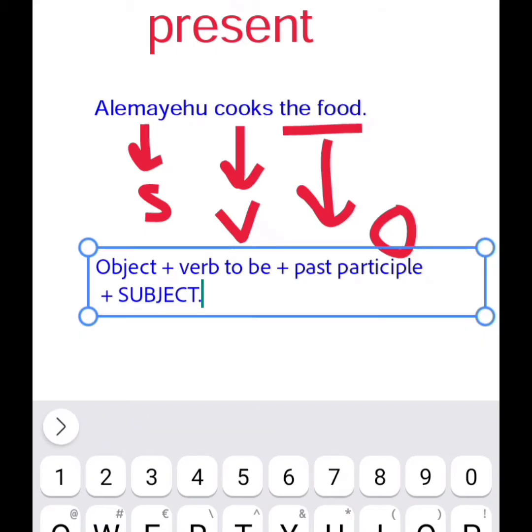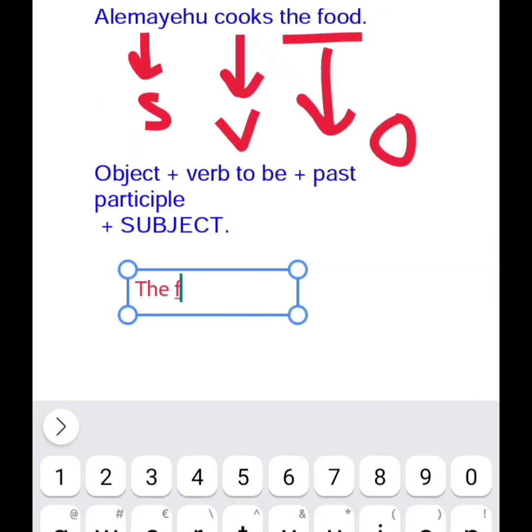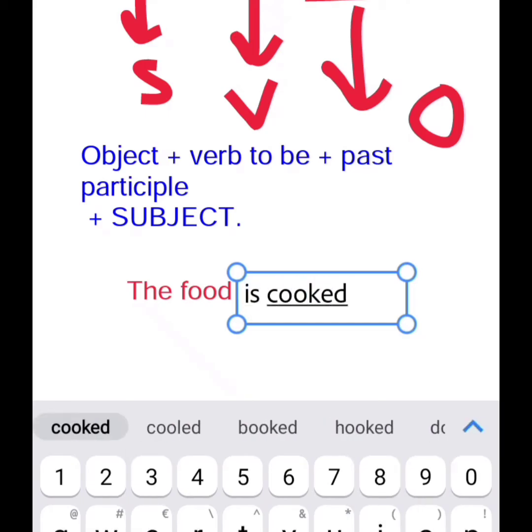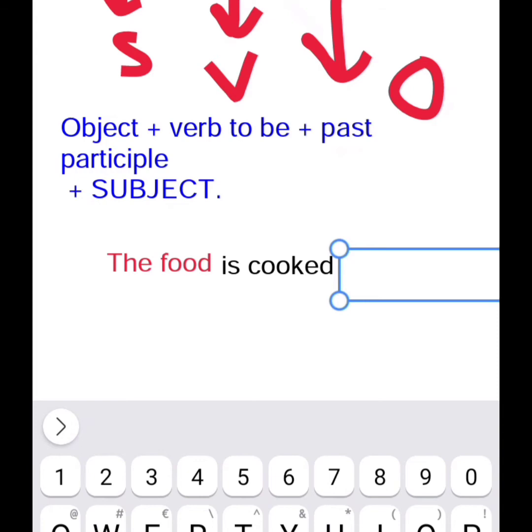So by this formula, when we change Alamayo cooks the food, it will be the food, the object. Then the verb to be is, is. Cooked, the past participle, cooked. So the food is cooked. Then we say by Alamayo. Don't forget this.